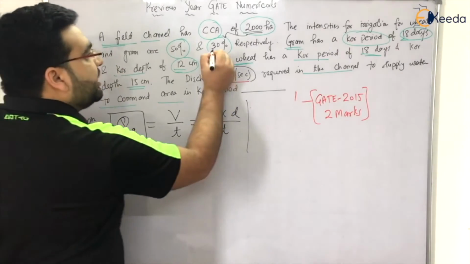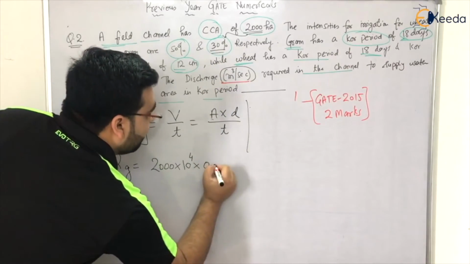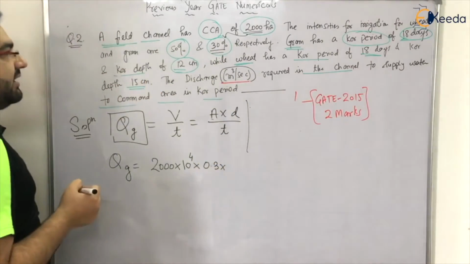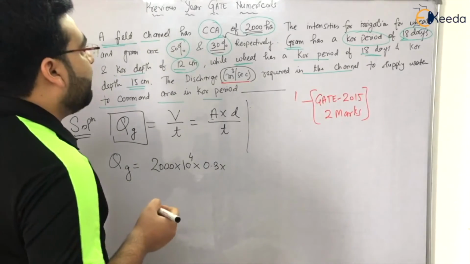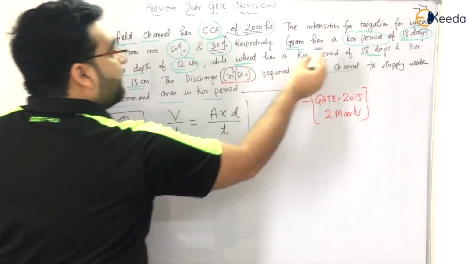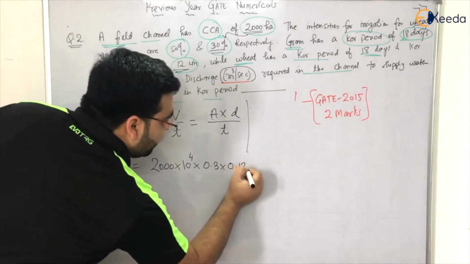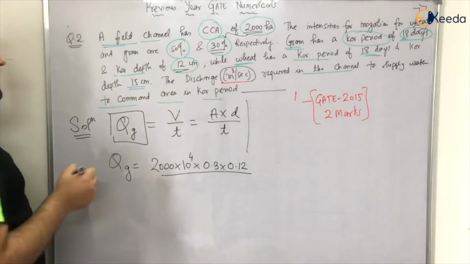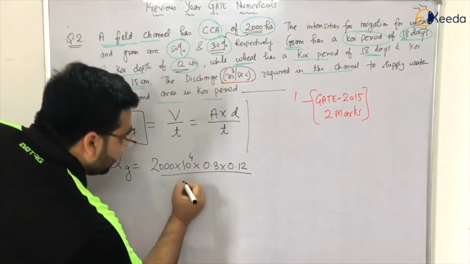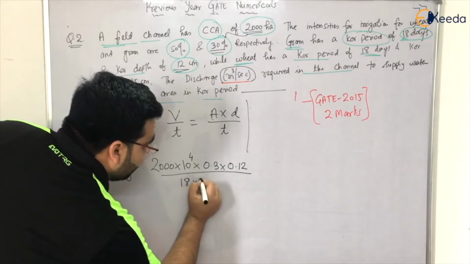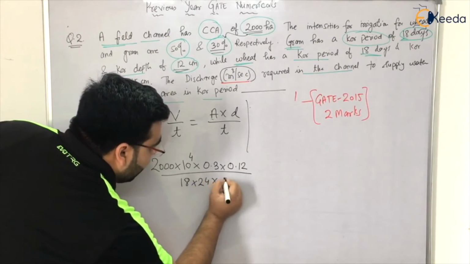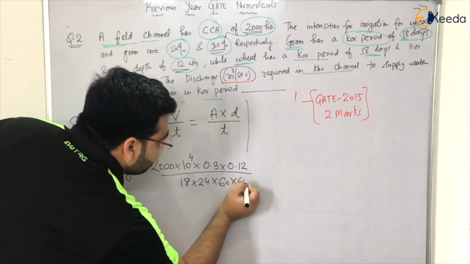Multiplied by the intensity of irrigation, that is 0.3, multiplied by the depth, right? So how much depth of water? So gram has a core period of 18 days and depth as 12 centimeter, that is 0.12 meters, divided by time. So time is how much? 18 days. So 18 days, a day has 24 hours, hour has 60 minutes and 60 seconds.